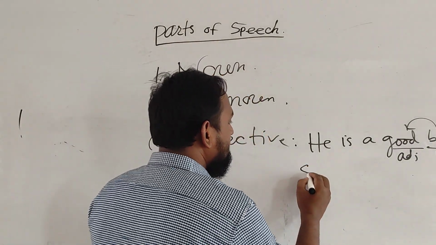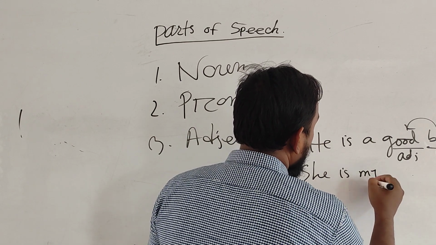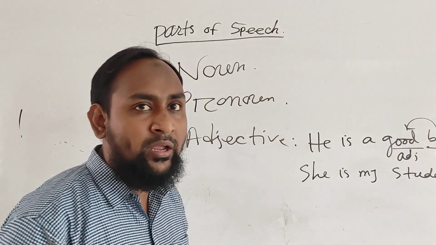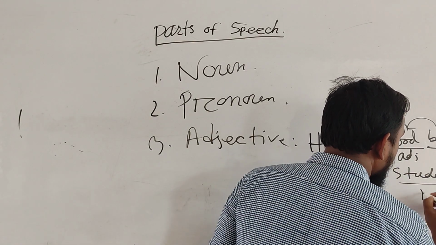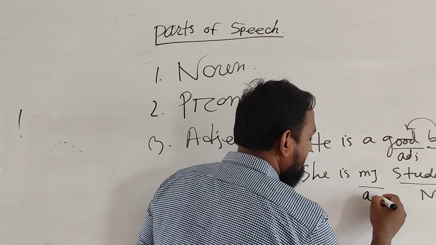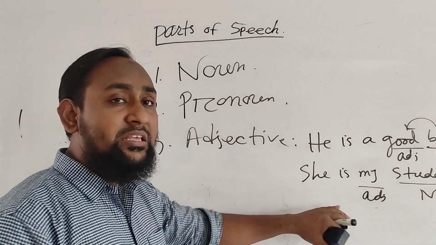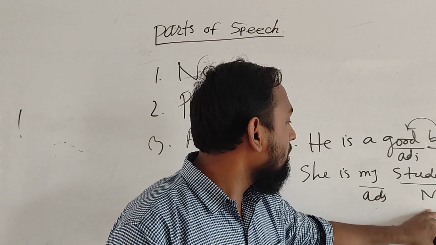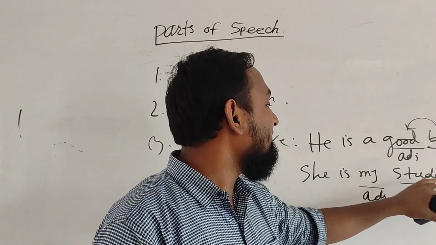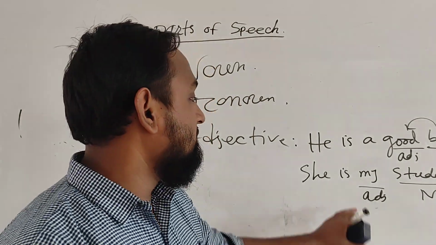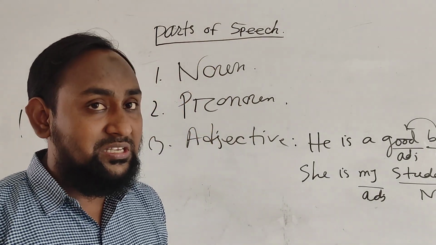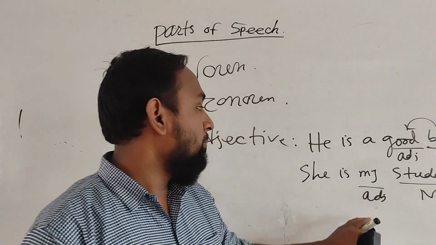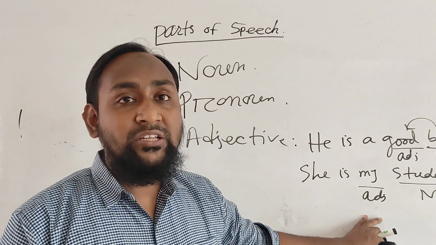If I say she is my student, here she is a pronoun, and my is also an adjective, because my is used before the noun and it describes about the noun. This is called the adjective of possessive. We can say this is the pronominal adjective or possessive adjective.